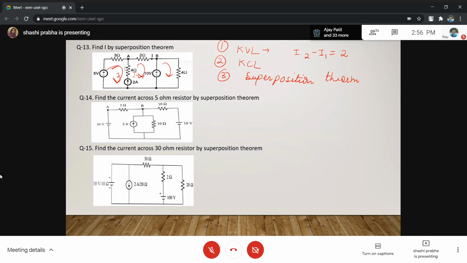Third loop equation you can write. We are running short of one equation, so you can always combine loop 1 and loop 2. That method of combining the loops is called the super loop method. When you combine two loops, we call it the super loop method.